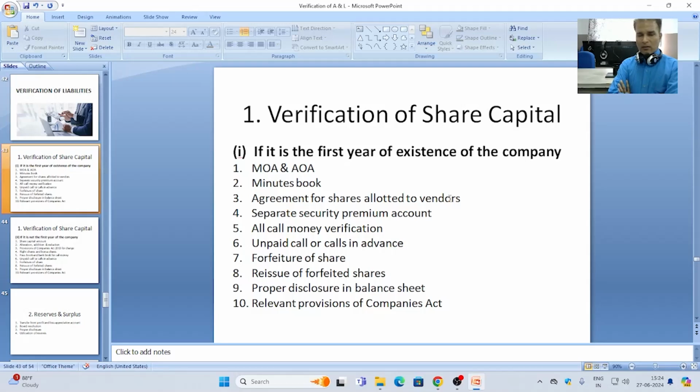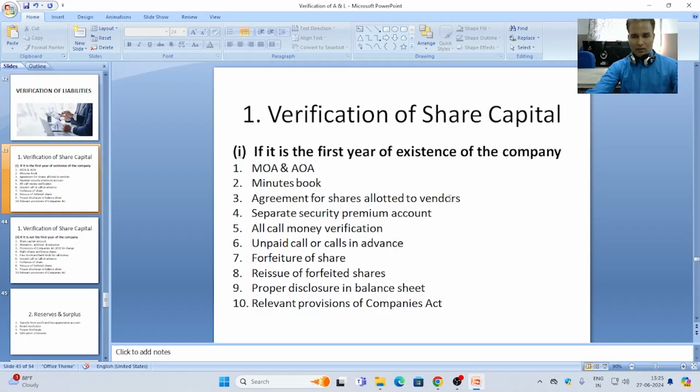Then the auditor has to read the minute books and resolutions passed in the board meeting for reference. By going through the MOA, articles of association, minutes and resolutions passed in the meetings, the auditor can get the authorization information about the issue of share capital by the company.